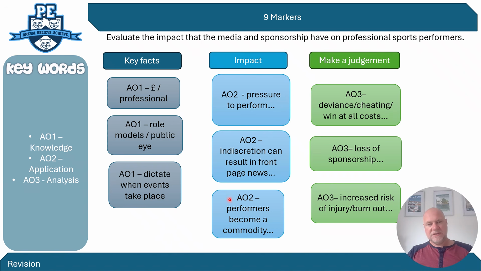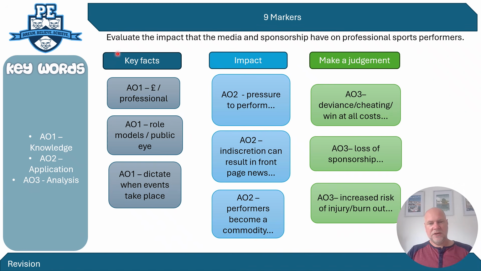So that's an impact on the performer because they lose their control and their power. And they're having to compete in events that might be longer seasons, events that they might not usually compete in, and this could lead to an increased risk of injury or burnout or shorter playing careers because they're committing so much to these events that are put on by their sponsors and media just to make their money.